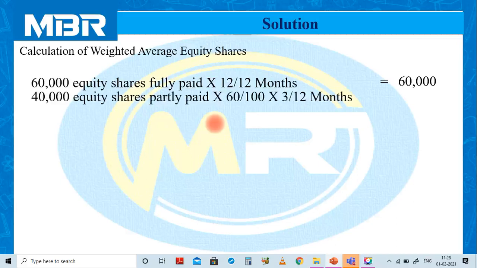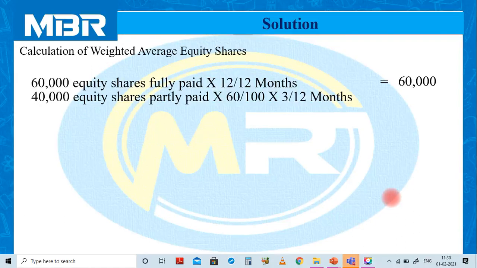But partly paid equity shares were issued on 31st December 2019. You can check even the question for your reference. So 40,000 equity shares, these shares are partly paid up. On these 40,000 numbers of equity shares, the paid up amount per share is rupees 60 for every 100 rupees. So 60 divided by 100 multiplied by element of time, that is 3 months.